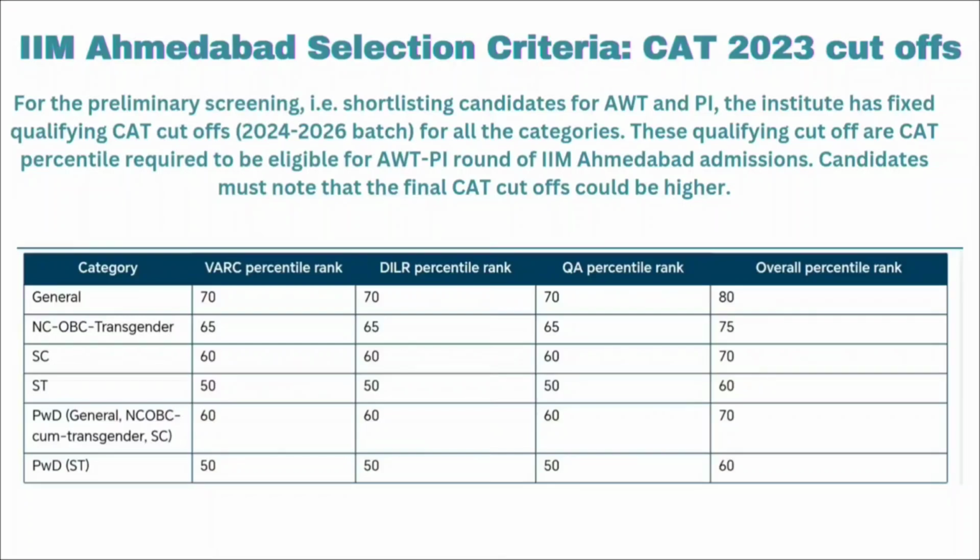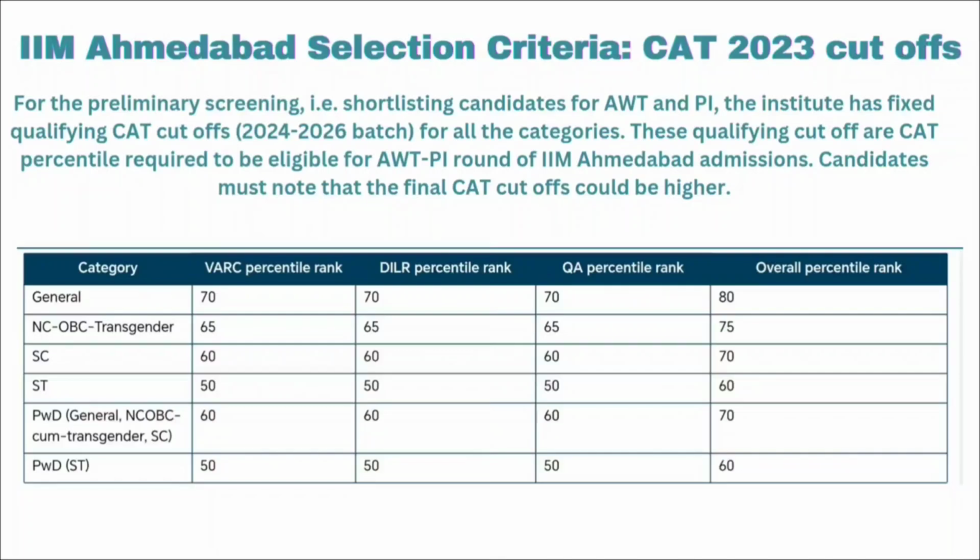For the SC category, it should be 60 percentile in the VRC, DILR and quantitative ability sections, and overall you should have 70 percentile in your CAT entrance examination. For the ST category, it is 50 percentile for the VRC, DILR and quantitative ability sections, and overall you should have 60 percentile.